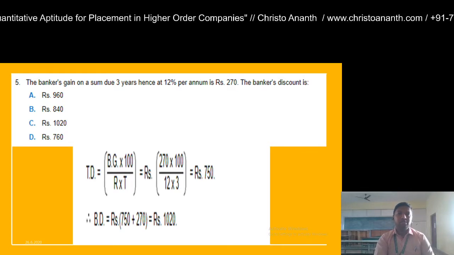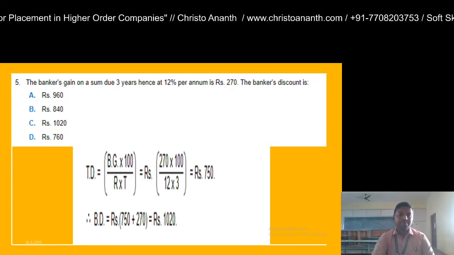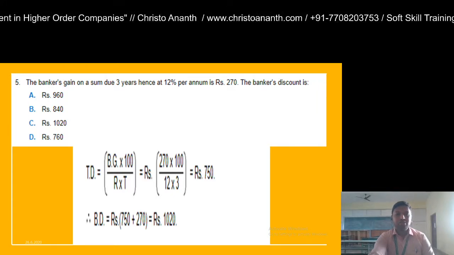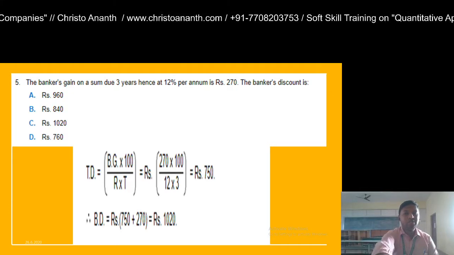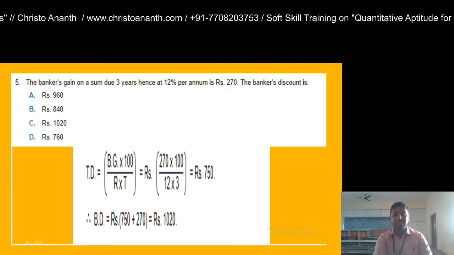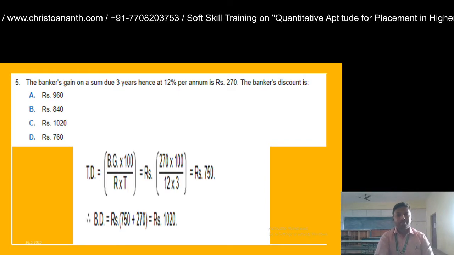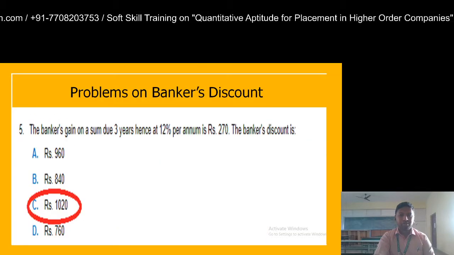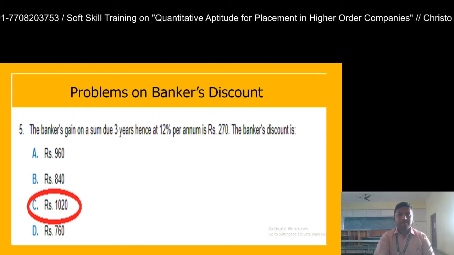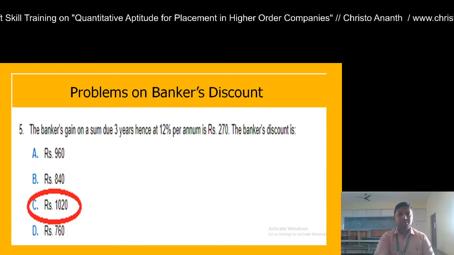And then you are going to go with banker's discount. Banker's discount is equal to true discount plus banker's gain. True discount is 750 you have got, plus banker's gain is 270. So 750 plus 270 is 1020. So the answer is option C, rupees 1020. The banker's discount is option C, which is rupees 1020.